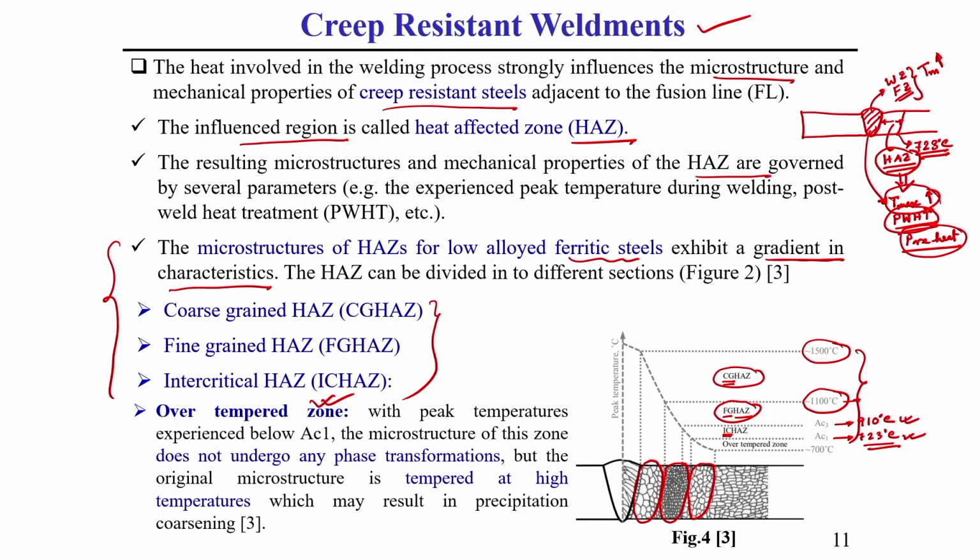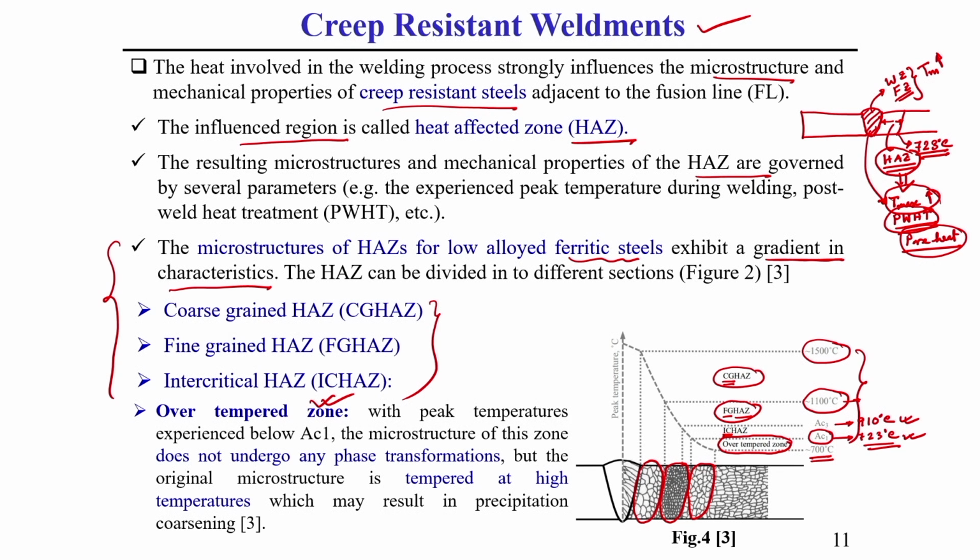Apart from this there is another zone, which is called the over tempered zone. This over tempered zone varies from approximately 700 degrees centigrade to the AC1 line. In this zone, it undergoes some tempering type of effect.